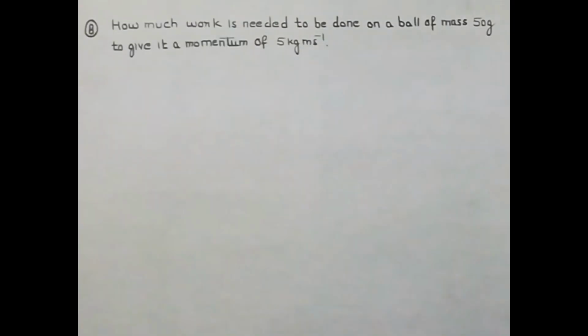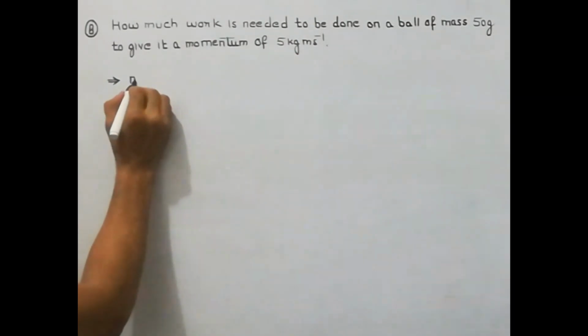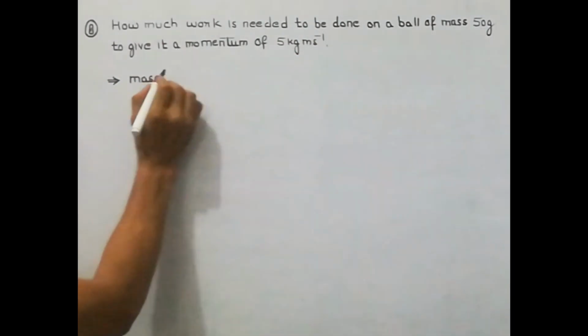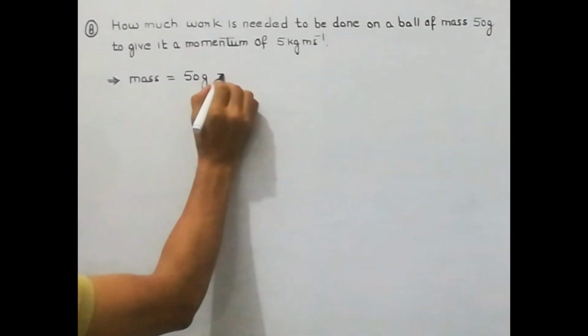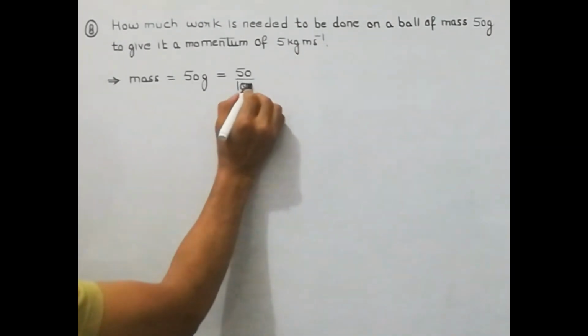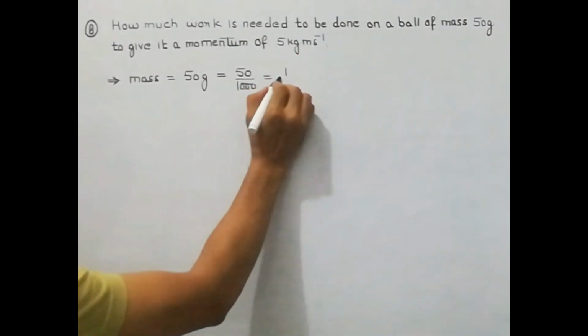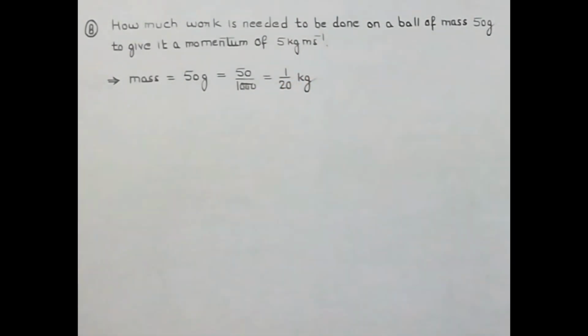How much work is needed to be done on a ball of mass 50 gram to give it a momentum of 5 kg meter per second? Now in this question you can see, first of all, mass is given to us. So mass given is 50 grams. So we will convert it into kg. So it's 1/20 kg. That is the mass.